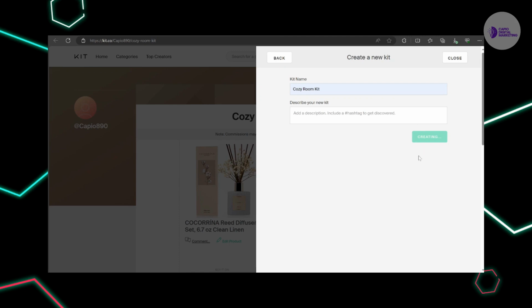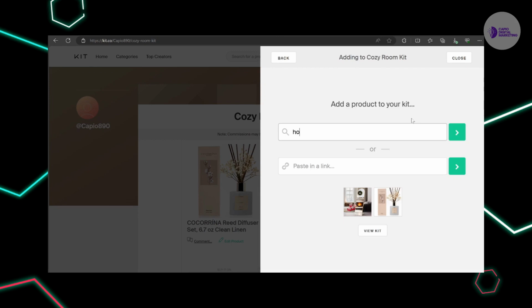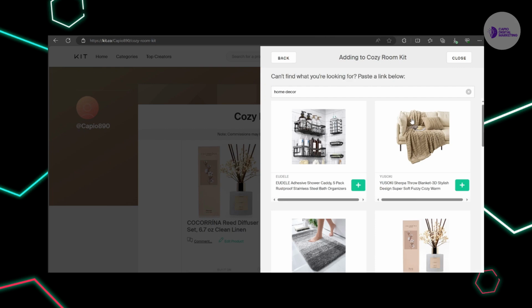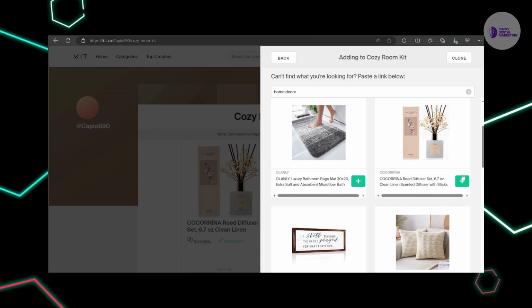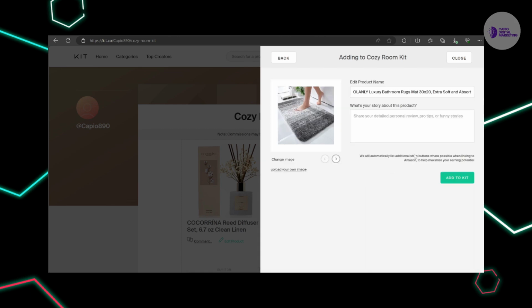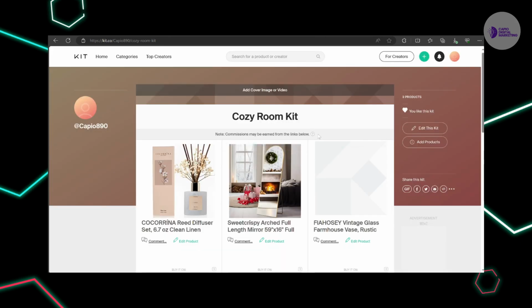And in this case, I want to create a cozy room kit. So in this store that I'm creating with products that I don't own, I'm just going to add different things that I believe someone who wants to have this type of room would need to buy. So I can literally search for home decor, and I can start adding different products. You just search for that, you click on add, and that product is going to be added to your store. So if someone goes to your store, they can buy multiple products. Again, I can search for home decor, or if you recognize some of the items from the picture that you've gotten, then just search for them here on kit.co and add them with one press of a button. So I'm going to add this to my kit.